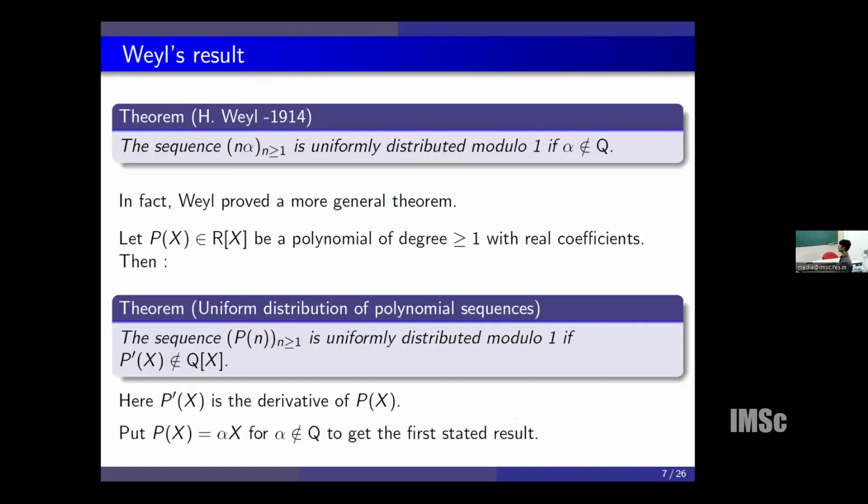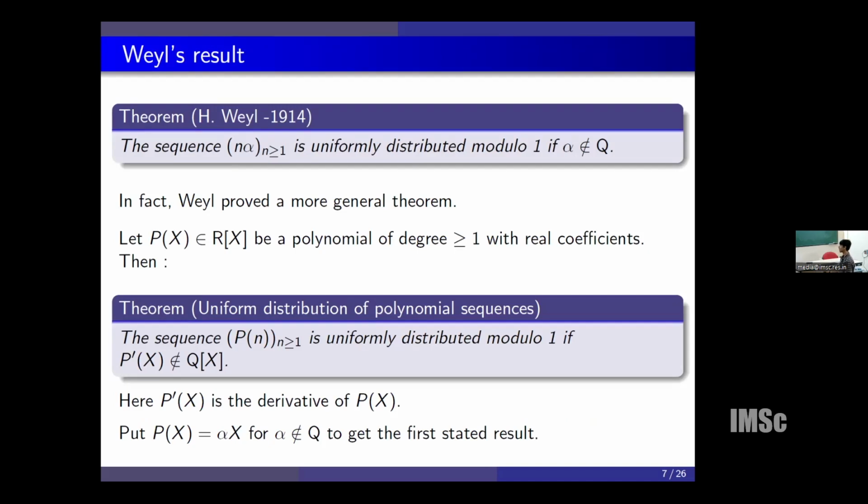In fact, Weyl proved a much more general theorem. Given any polynomial with real coefficients of degree bigger than 1, Weyl showed that the sequence p(n) is uniformly distributed modulo 1 if the coefficients of the derivative of the polynomial are not all rational.